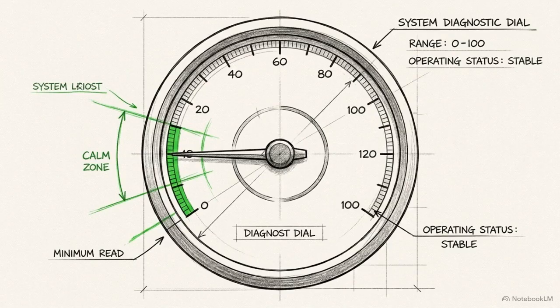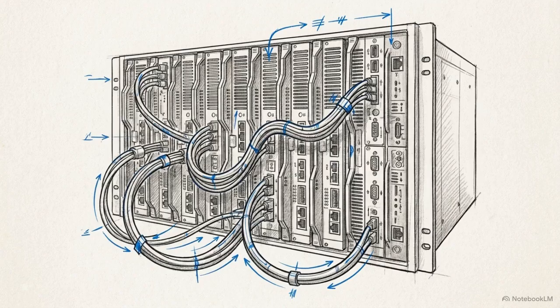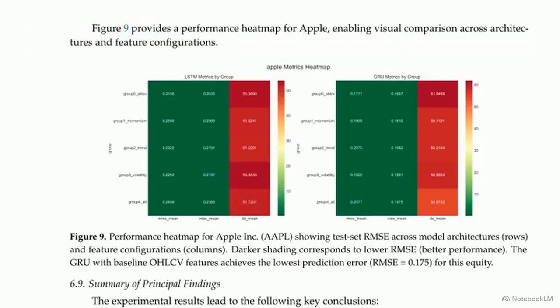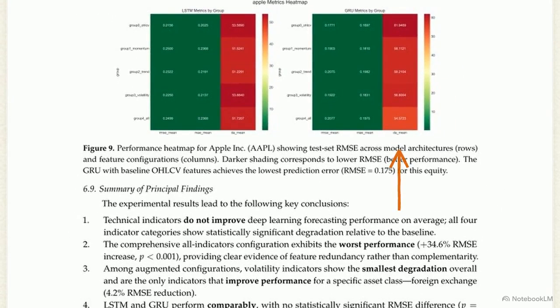Quantitative analysts use the variance inflation factor, or VIF, to diagnose this overlap. A high VIF indicates that redundant variables are distorting the model and making it unstable. Recent deep learning research highlights how these redundant configurations affect actual forecasting performance. This performance heat map shows that feeding an AI model all indicators actually degraded its performance. Note the stark red shading. Prediction error increased by 34.6% compared to using raw price data alone.